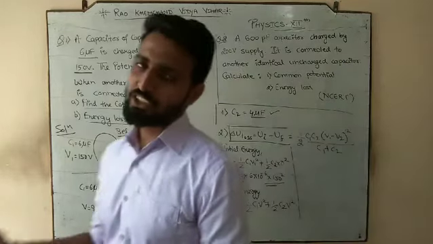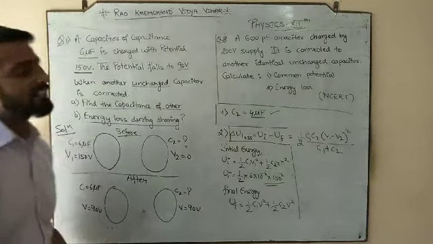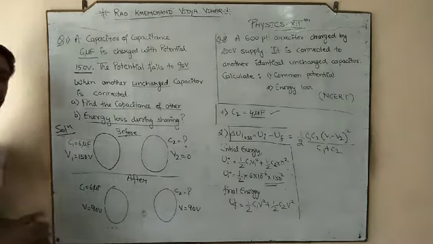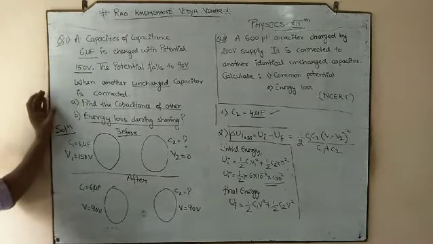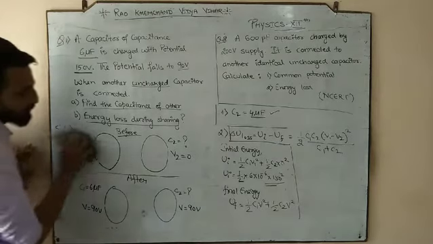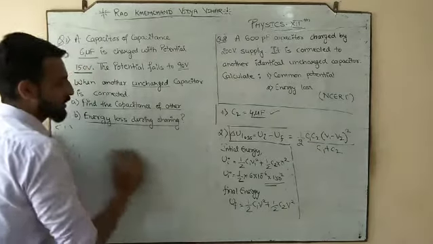Please calculate the initial energy separately, the final energy separately, and then finally subtract them. You can have the energy loss. So am I clear with the second part? So in this manner we can attempt the first numerical. Done? Okay. So in the same manner I am only going to discuss the second numerical.